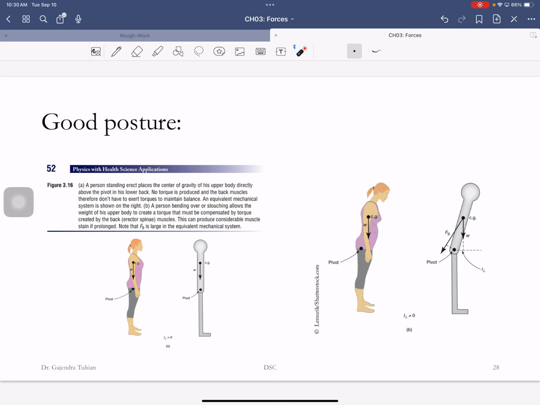To support that, my back muscles have to work hard. So this weight times this lever arm is balanced by the back muscles and that lever arm. So again, you want an erect posture.